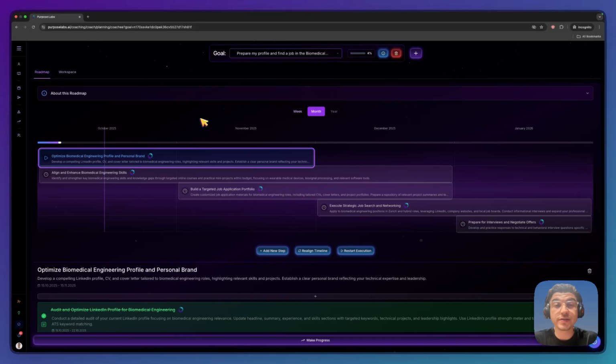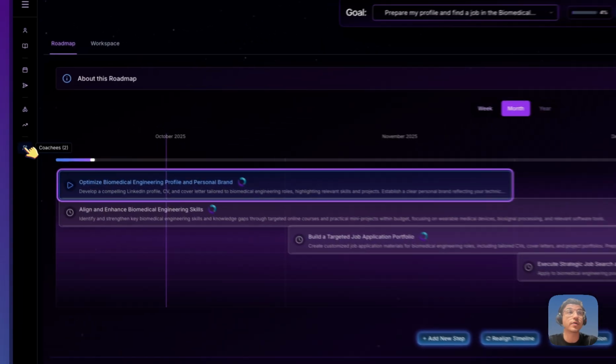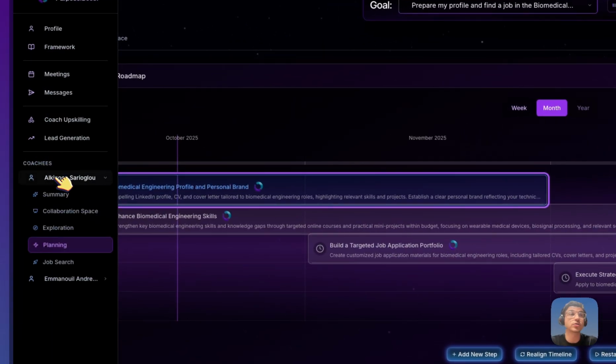Every one of your coachees has a planning dashboard. This is a dashboard where they can clearly define their goals and get personalized step-by-step roadmaps on how they could potentially achieve this goal. You can find the planning dashboard of each one of your coachees from your sidebar by selecting the coachee and then pressing Planning option.